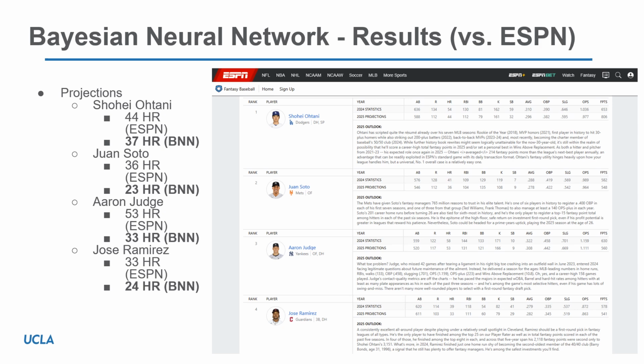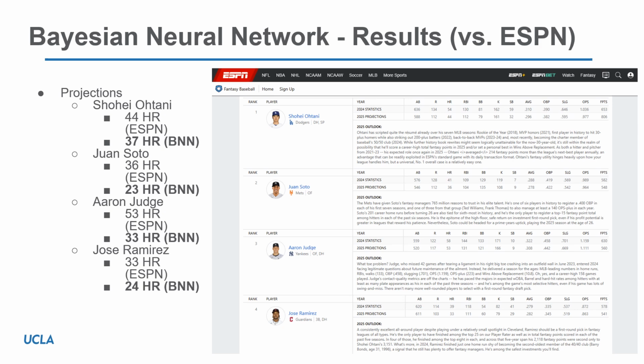And finally, here are results. These projections are the same as the multi-level model you saw before with the same players. ESPN also makes their own predictions for the future on what they predict these players will have. The predictions from our Bayesian neural network are closer in some cases, but in other cases, it's a bit farther, indicating that we might need to modify the Bayesian neural network parameters a little bit.